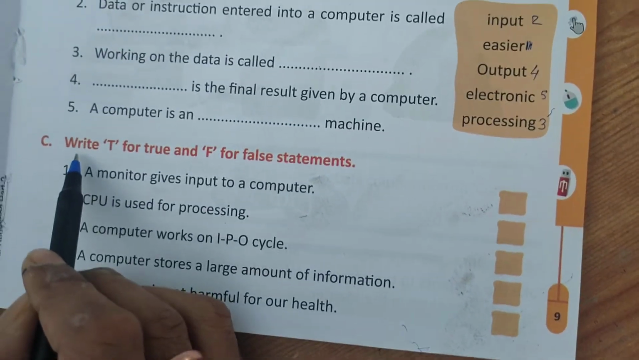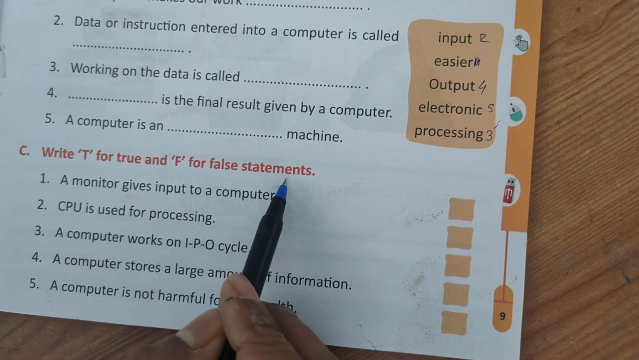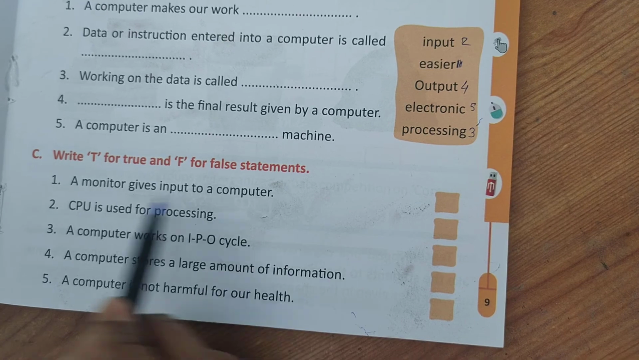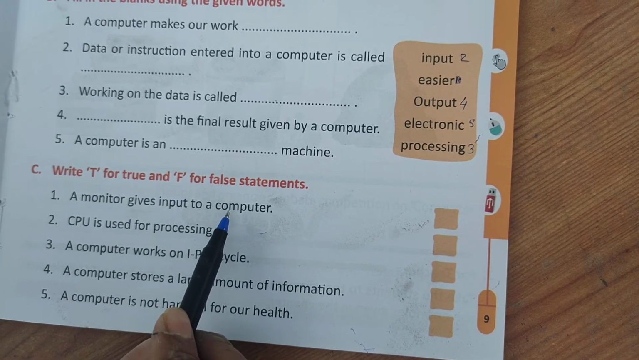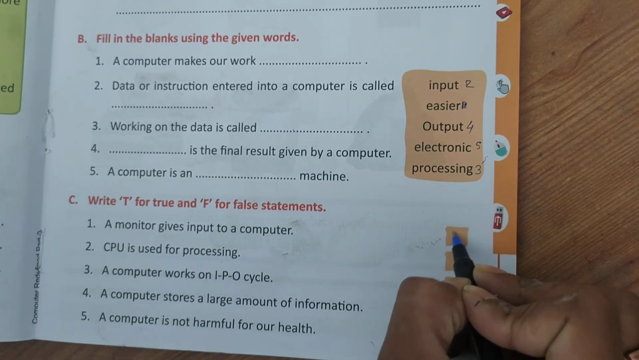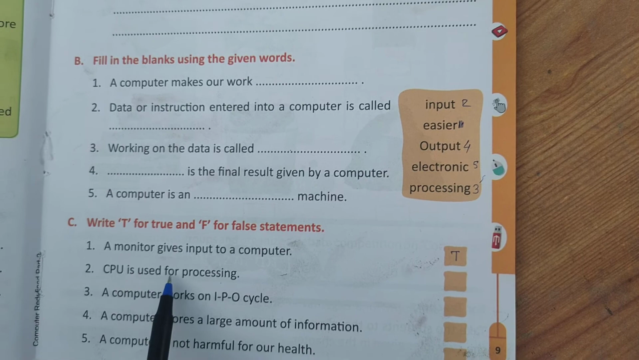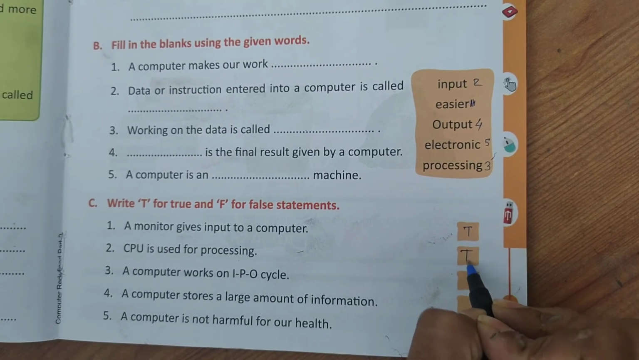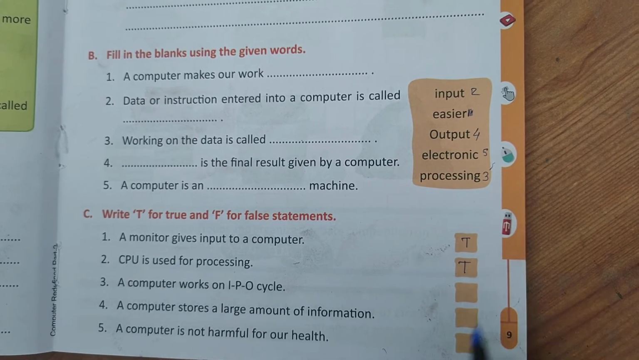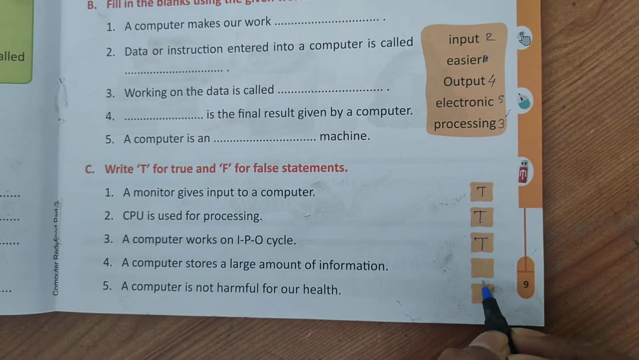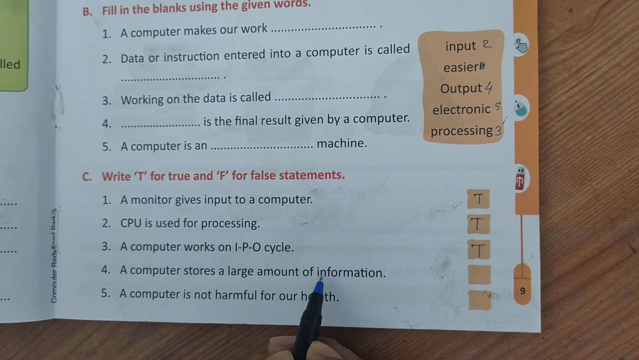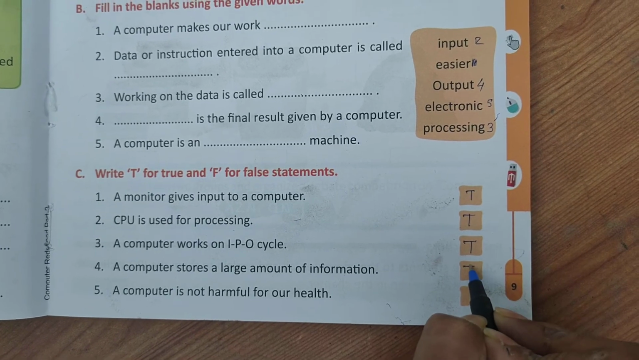Now we will see write true or false statements. A monitor gives input to a computer. Is it right or not? Yes, true. CPU is used for processing. Yes, it is true. Third, a computer works on IPO cycle. Yes, it is also true. Fourth, a computer stores a large amount of information. Yes, it is also true.